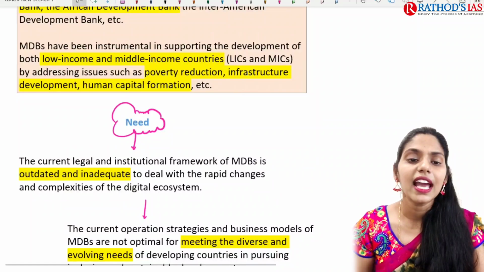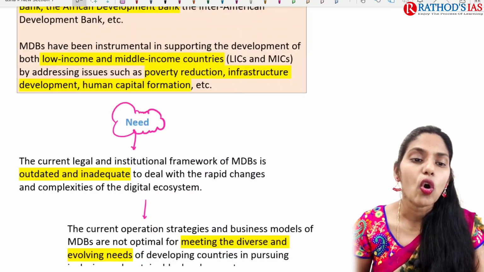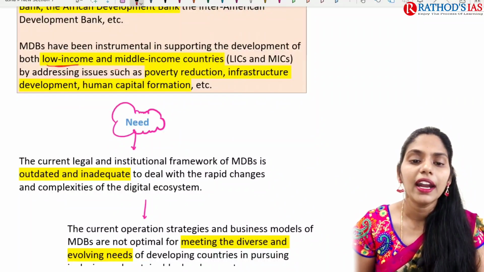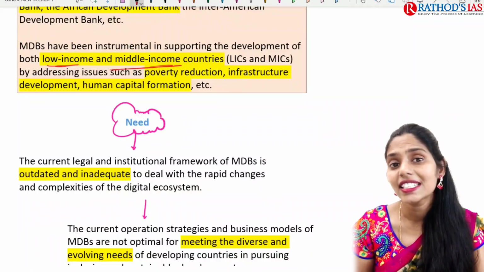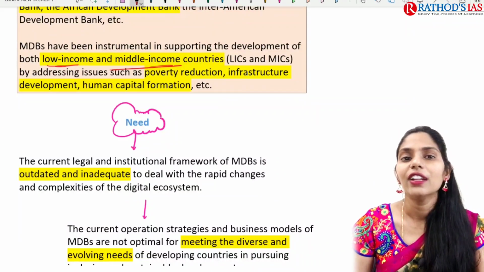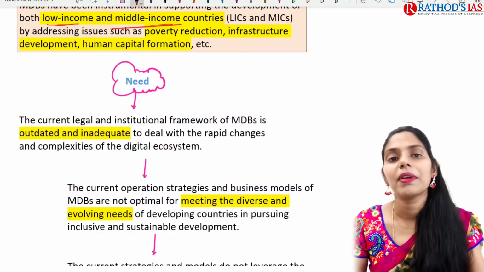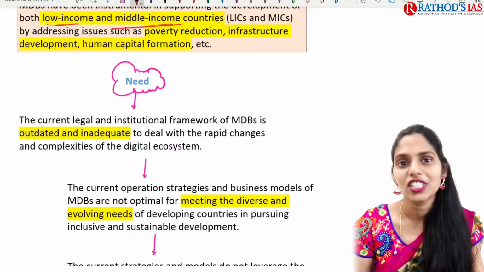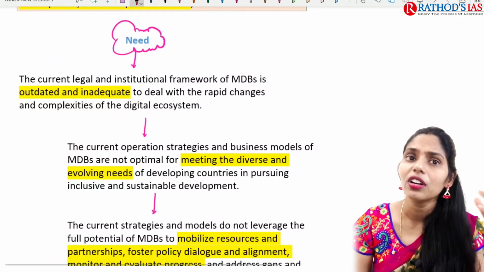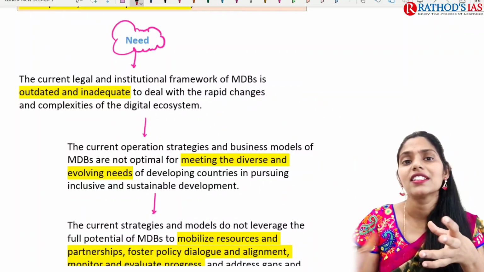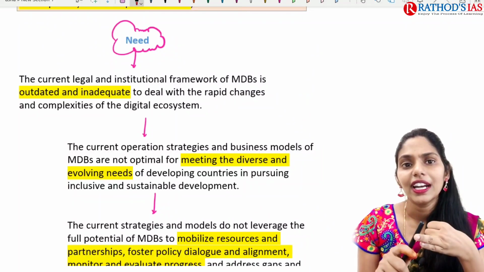And these MDBs have been instrumental in supporting development of both low income and middle income countries. They are also called LICs and MICs, and they are focusing on issues like poverty reduction, infrastructure development and human capital formation. So what is the need of revitalizing these MDBs? First, they are outdated and inadequate as well.